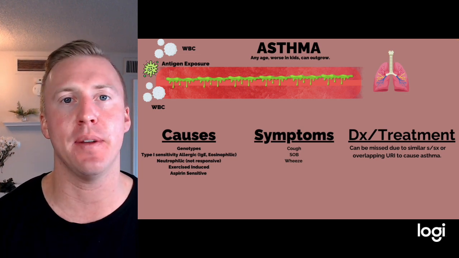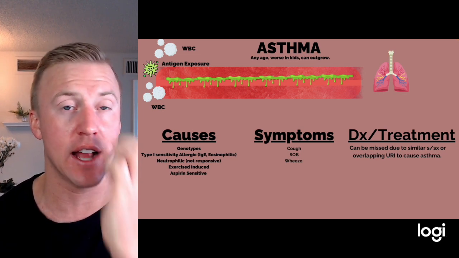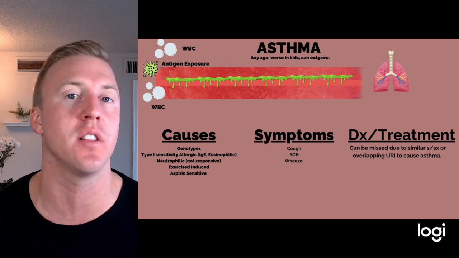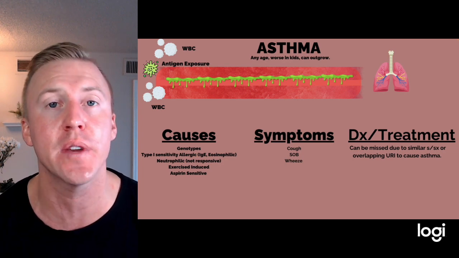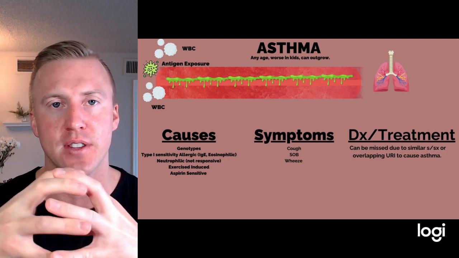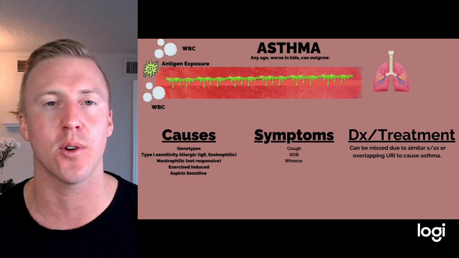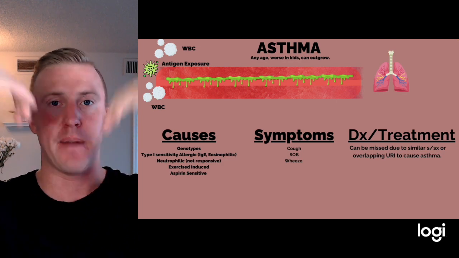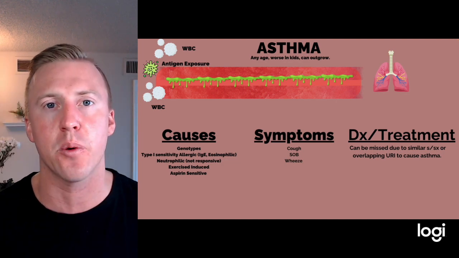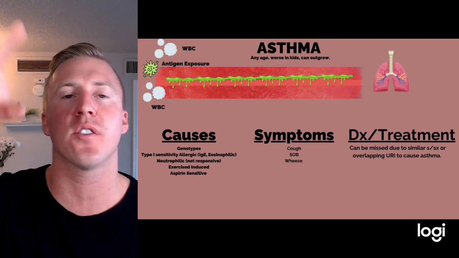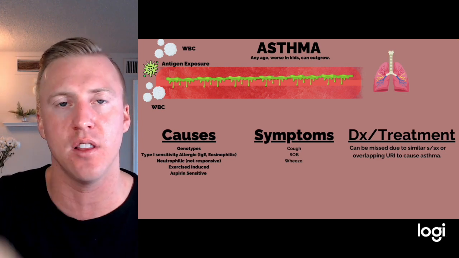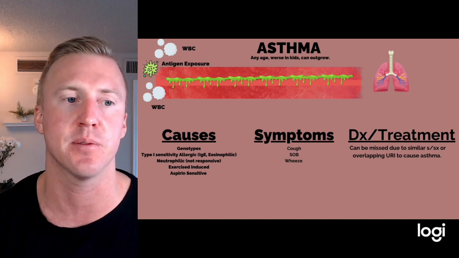In general, what we see here is an inflammatory reaction. So we get edema and then an increased amount of mucus to try and capture that bacteria and get it out of the body. We also see a lot of bronchoconstriction, which is normally something our lungs do to try and prevent bacteria from getting down into lower airways. All of this going on creates an issue with airway movement in the lungs, obviously creating the symptoms we see.